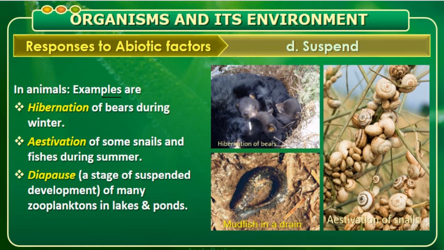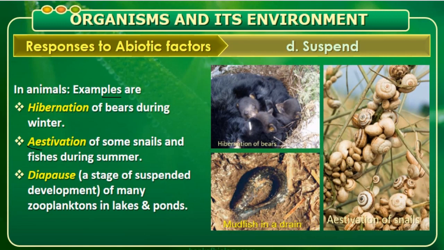At this time, they sleep inside burrow-like structures and take rest. They will not come out until the favorable condition comes. Then they come out from the sleep. During that winter sleep, they do not reproduce, so development is also rare, and the metabolic rate is low in their body. So that is what we call winter sleep. Until the winter completes, they will not come out. That is called hibernation.